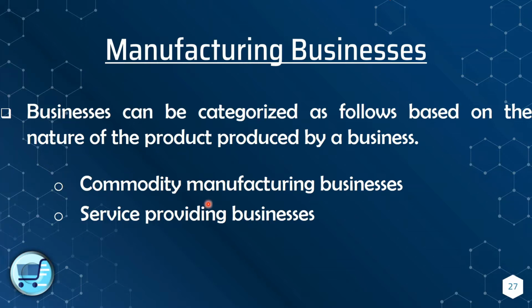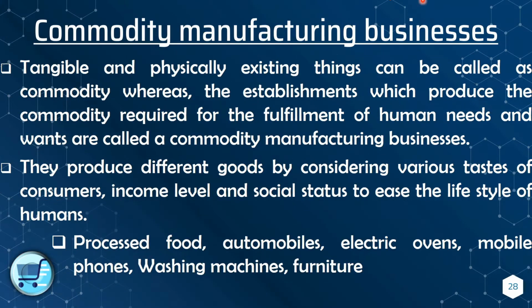The first one is commodity manufacturing businesses and the second is service providing businesses. These are the two kinds of businesses. If we think about manufacturing businesses based on the nature of the product they produce, a product can be either a good or a service. Both goods and services are commonly known as products. So let's move on to commodity manufacturing businesses.